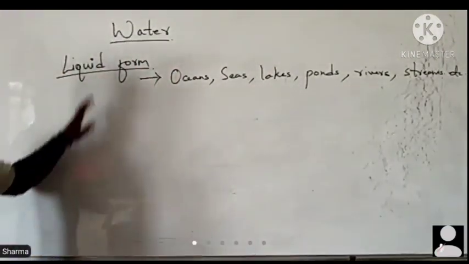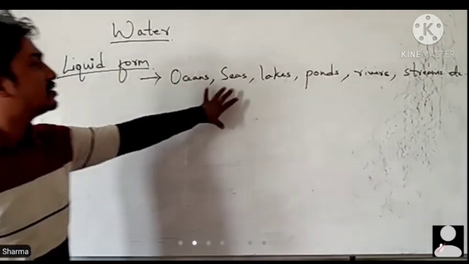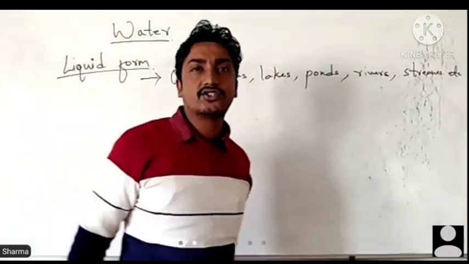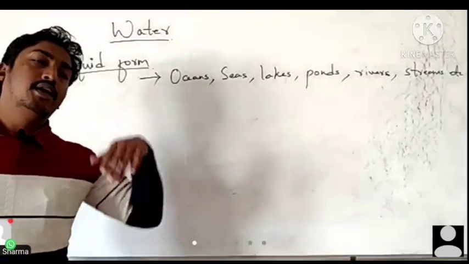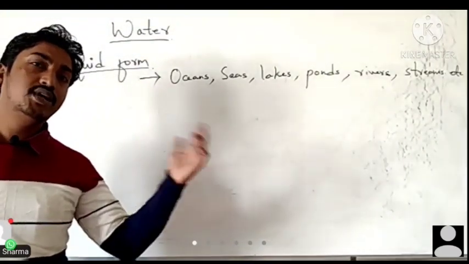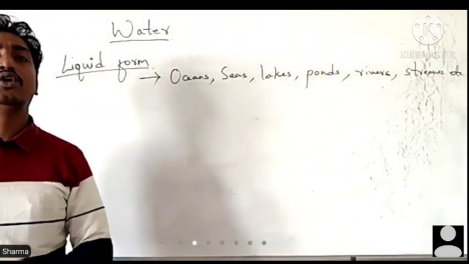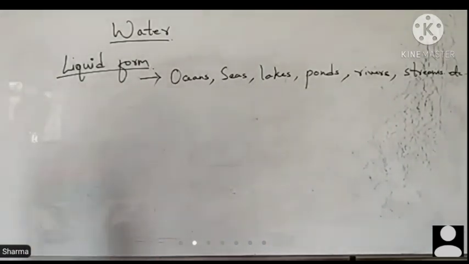So in liquid form, we can see water in oceans, seas, lakes, ponds, rivers, streams, etc. So we can say that it is in natural form. It doesn't depend on the temperature being very high or very low. We can see water in a liquid form.